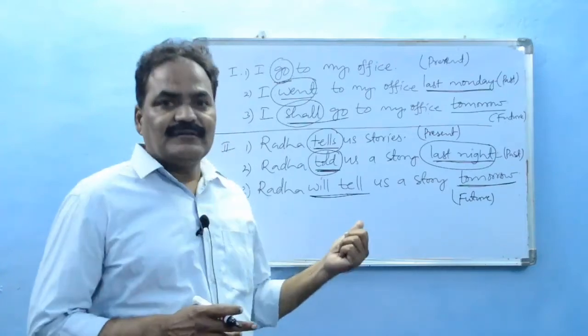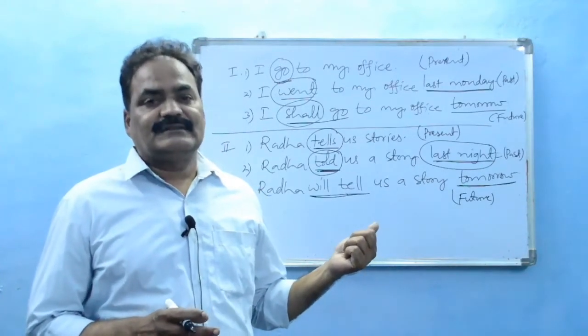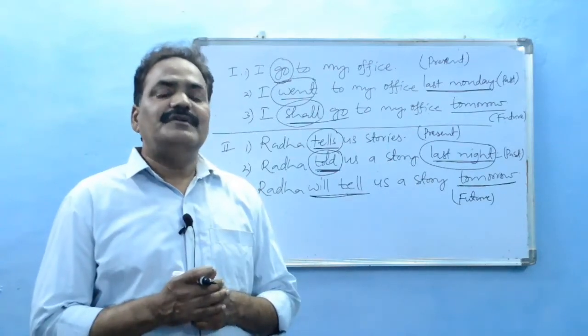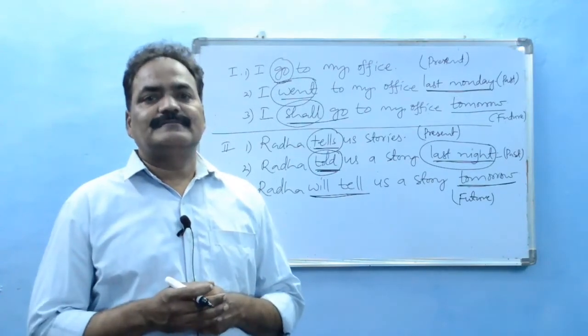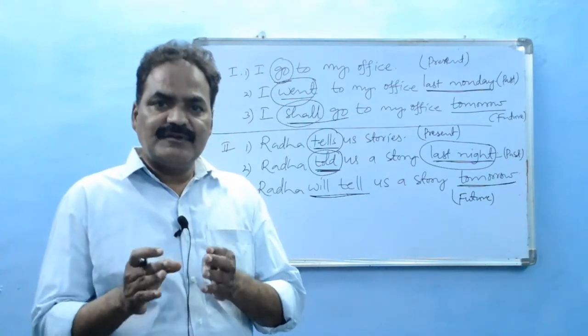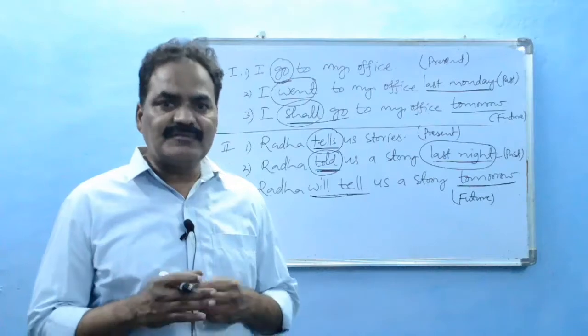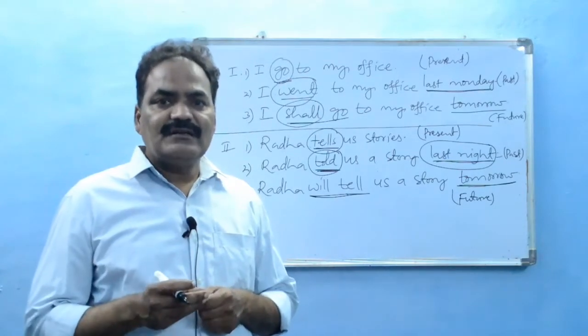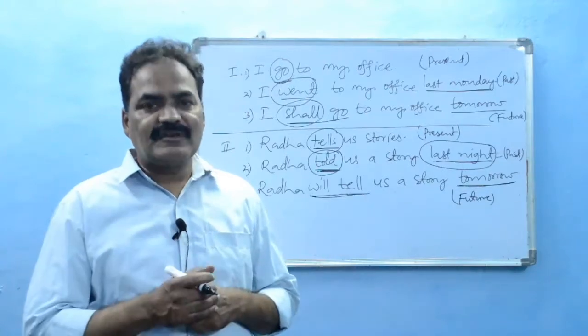Note this point. In the conjugation of verbs, we don't have a future form, but the future form of the principal verb is formed just by adding will or shall to the present form verb.